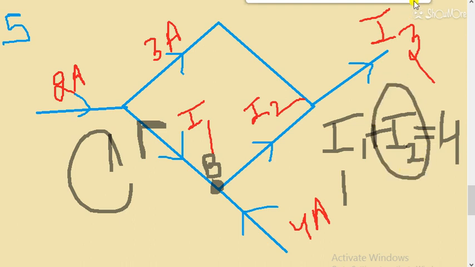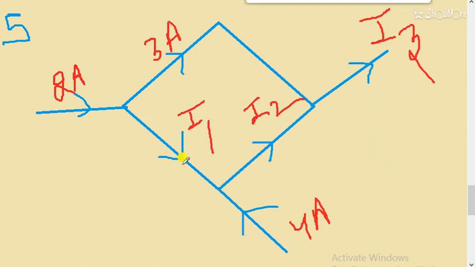So you can do it with both methods. You can follow any method. If you take the actual direction that was given in the question, then your answer will be minus 1. Solve with minus 1, and your question will be solved. But if you have to take plus 1, then reverse the direction of I1. I hope this is clear. Then students, this value is minus 1 as per the given direction, and this value comes out to be I2 3. Now this current is coming from this side, so it is 3 ampere.